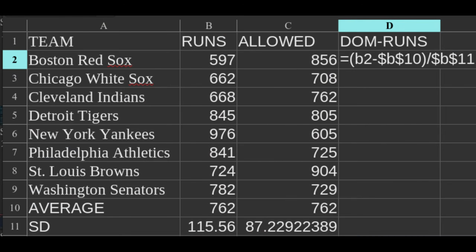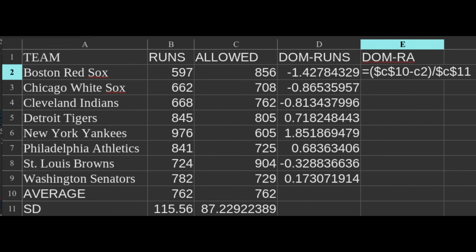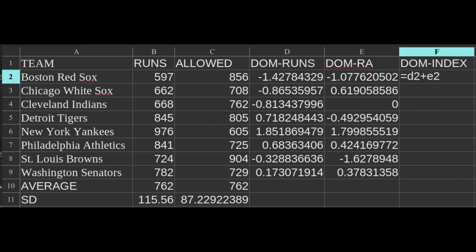That standard deviation, by the way, doesn't really tell us much about the average run scoring environment. It's a measure of how far apart the teams are spread in their totals, and is not anything else. What we're looking for, in other words, is how much better than average the Yankees were offensively. We can then calculate how many standard deviations away from the mean each team's run scored total was by using this formula. Then we can do the same thing for runs allowed. And then we take those two numbers and we add them together.